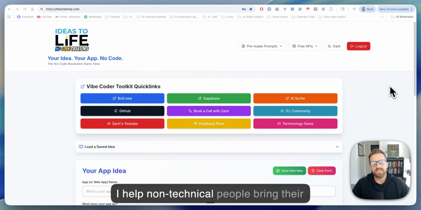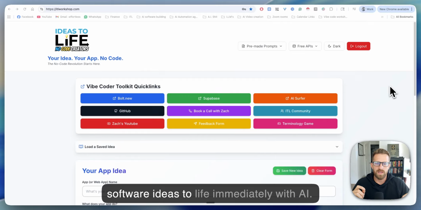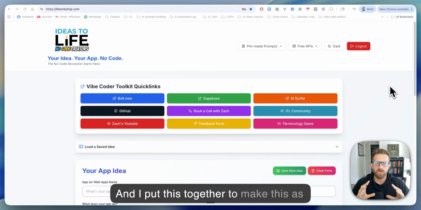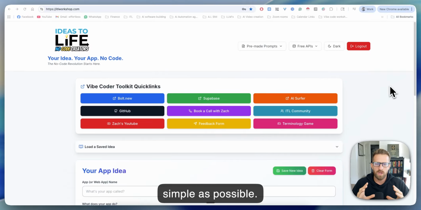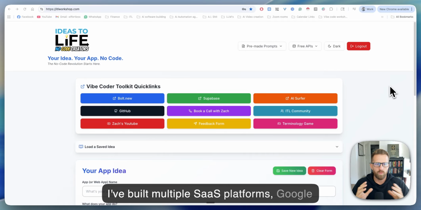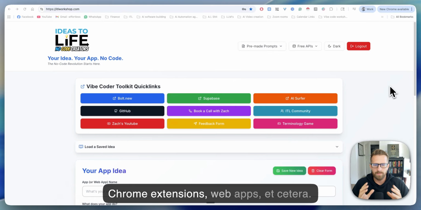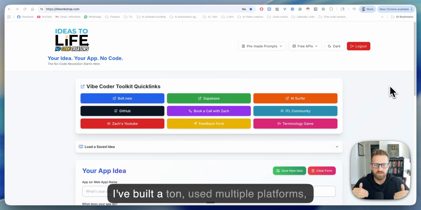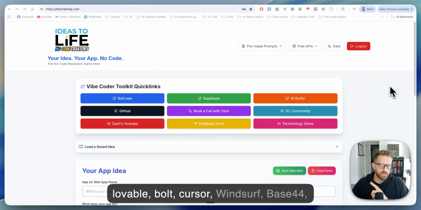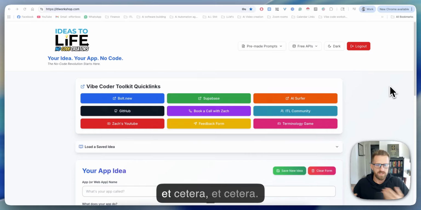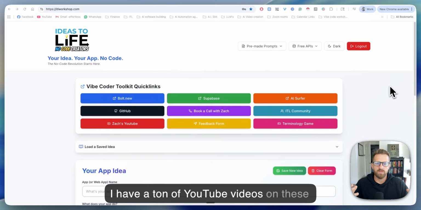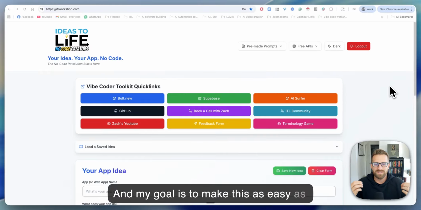I help non-technical people bring their software ideas to life immediately with AI, and I put this together to make this as simple as possible. I've been vibe coding for almost 8-9 months now. I've built multiple SaaS platforms, Google Chrome extensions, web apps, etc. Learned a ton, used multiple platforms, Lovable, Bolt, Cursor, Windsurf, Base 44, etc., etc. I have a ton of YouTube videos on these different platforms and different topics. And my goal is to make this as easy as possible.